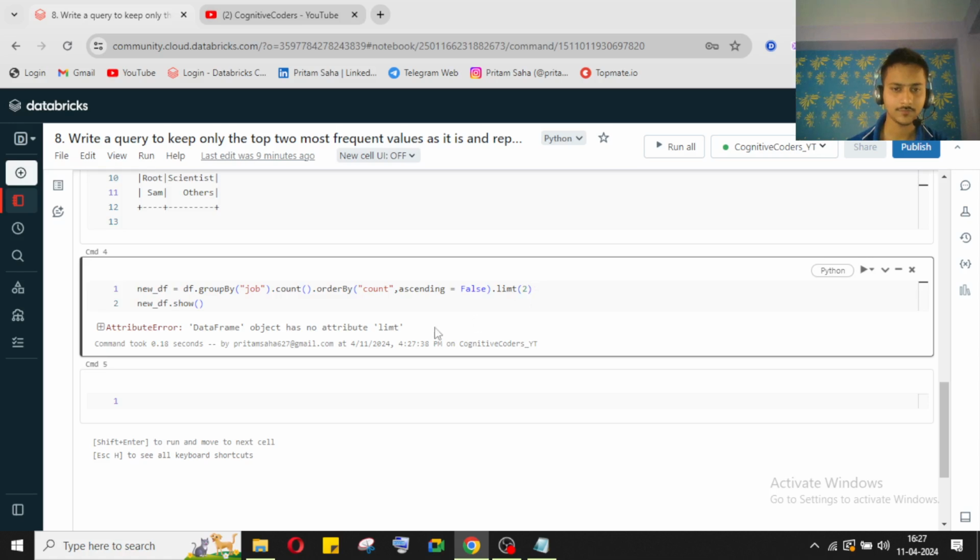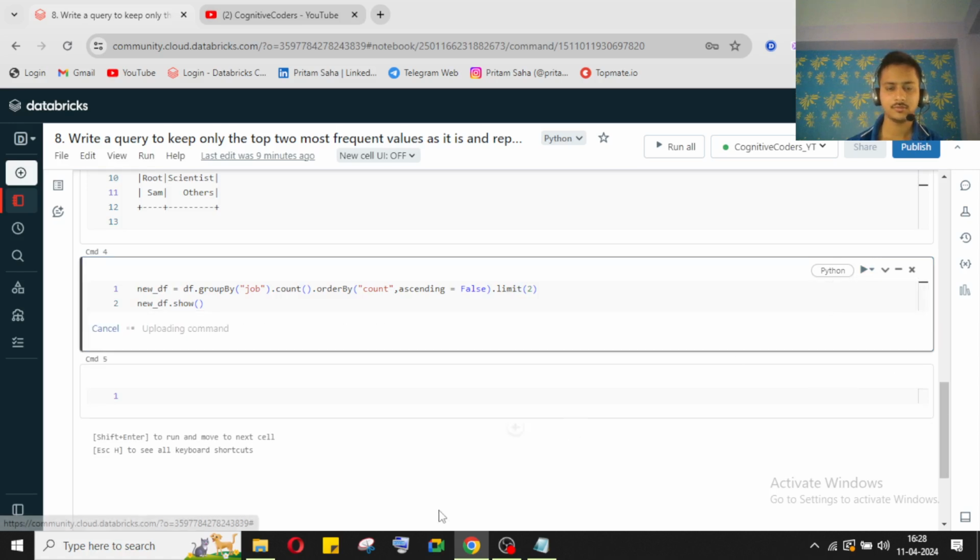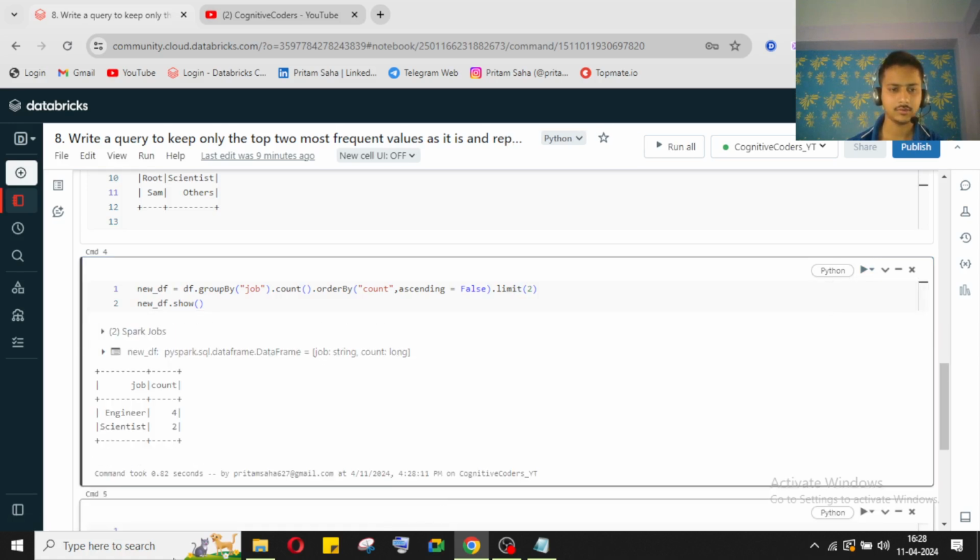Okay, one minute. Let me check where the issue is. So there is a silly mistake. Okay, so now if I run it, I'm getting the top two values based on our job category count. Okay, so now what we'll do, we'll keep it in